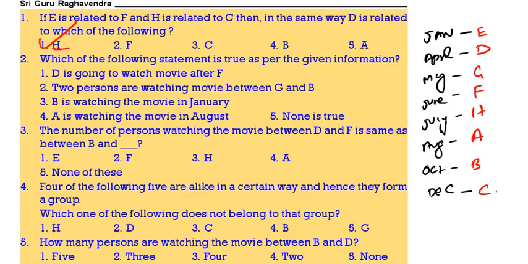Then which is true as per the given arrangement? A is watching the movie in the month of August. That is correct. Number of persons between D and F, 1 person is there.